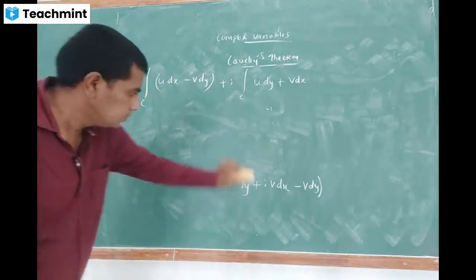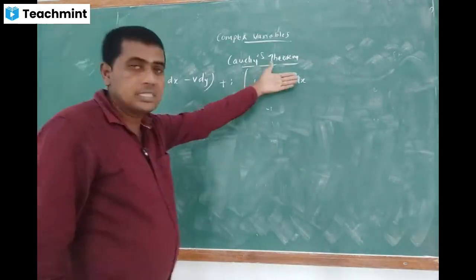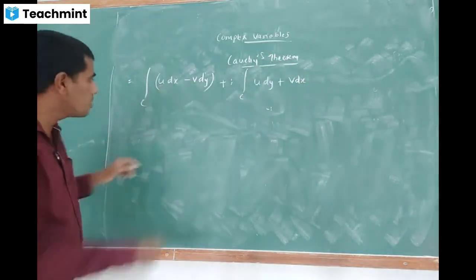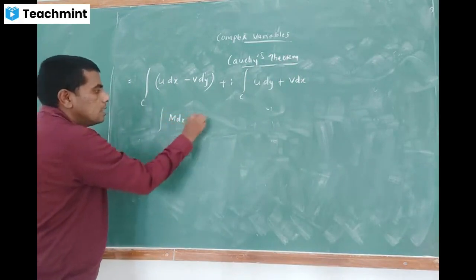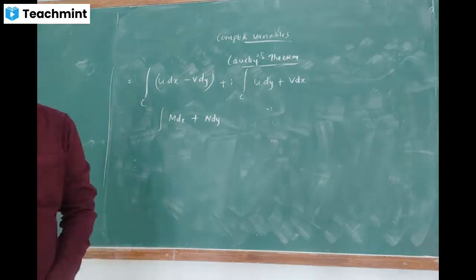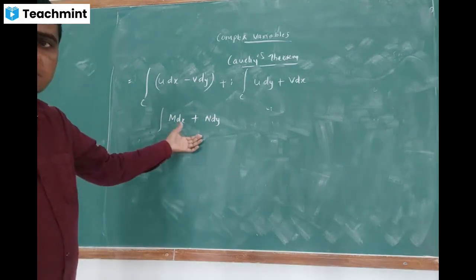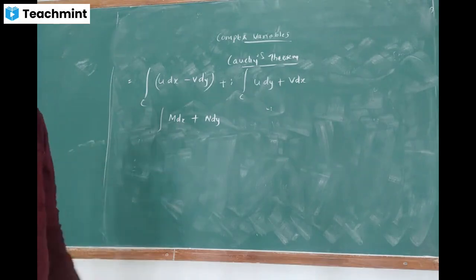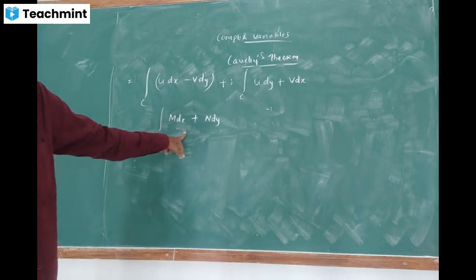So now, don't consider the second integral part. Consider only this one. So this is in the form of the line integral of m dx plus n dy. Do you remember this definition? Can you tell me? What is the definition of this? Line integral m dx plus n dy.